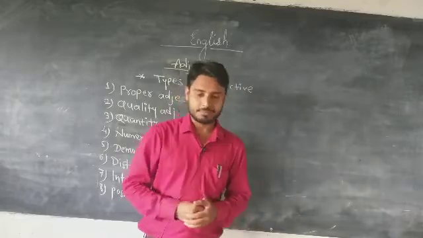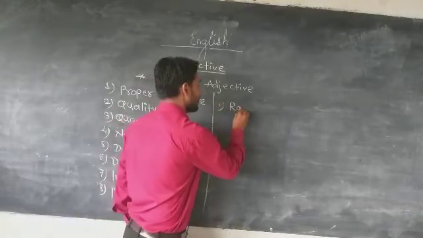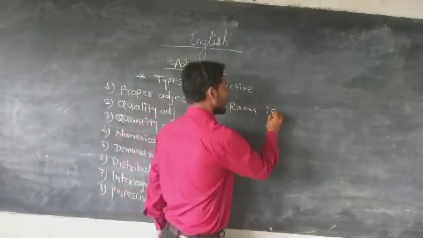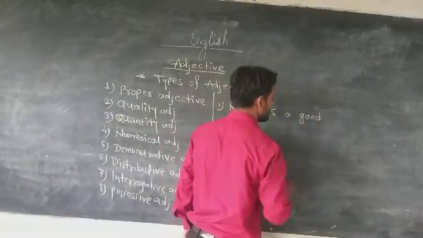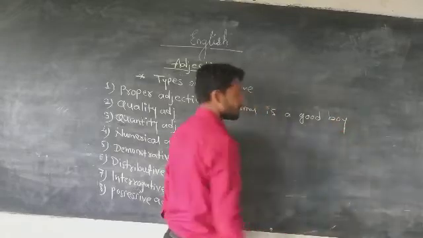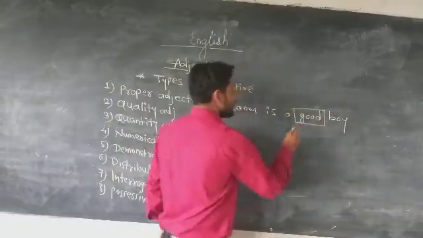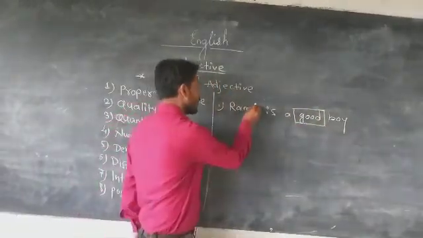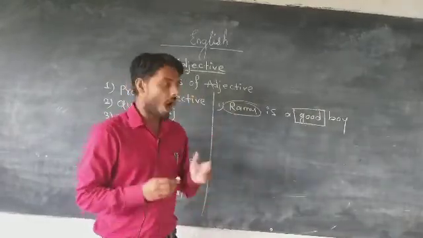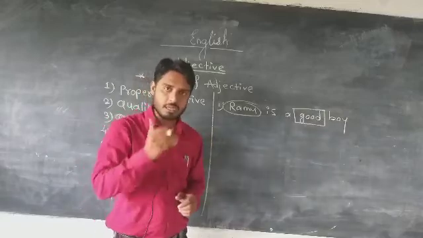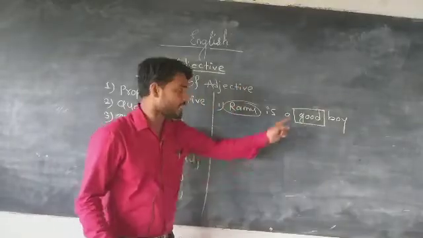For example, suppose Ramu is a good boy. Here in this sentence, the word good gives information about Ramu. Whenever we ask the question how the noun is, the answer that comes back is called an adjective. How is Ramu? Ramu is good. It is an adjective.